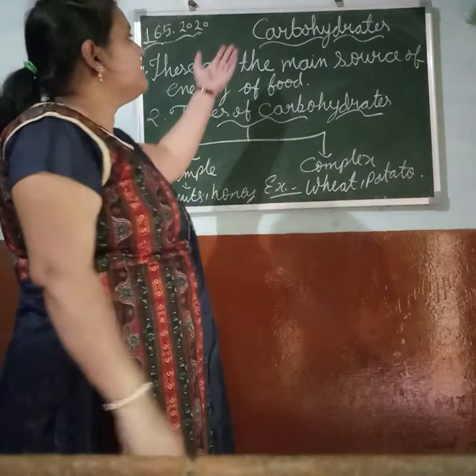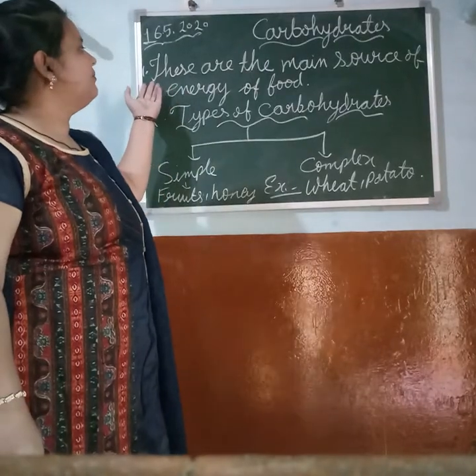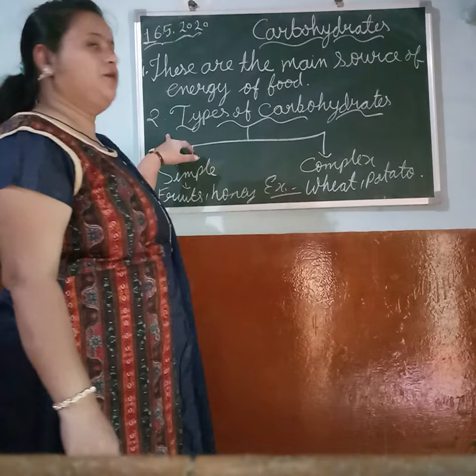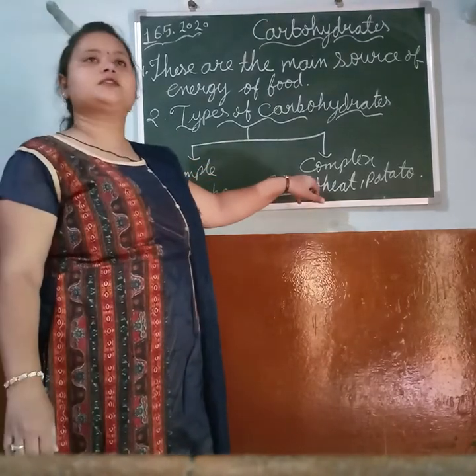So students, here is our first nutrient, that is carbohydrates. These carbohydrates are the main source of energy from food. There are 2 types of carbohydrates, as you are seeing here. The first is simple carbohydrate and the second is complex carbohydrate.